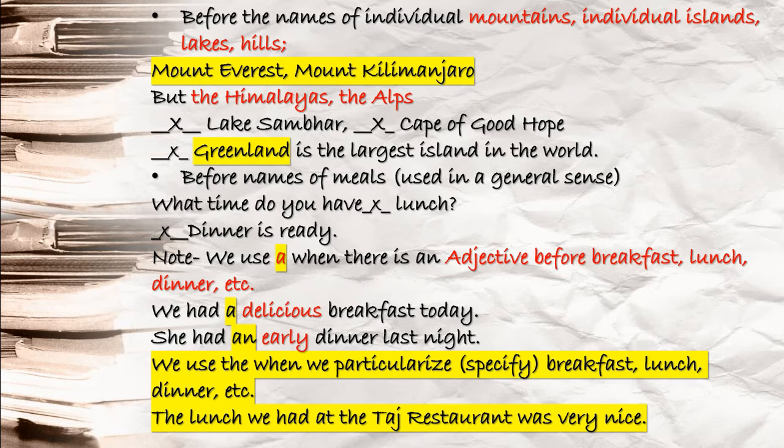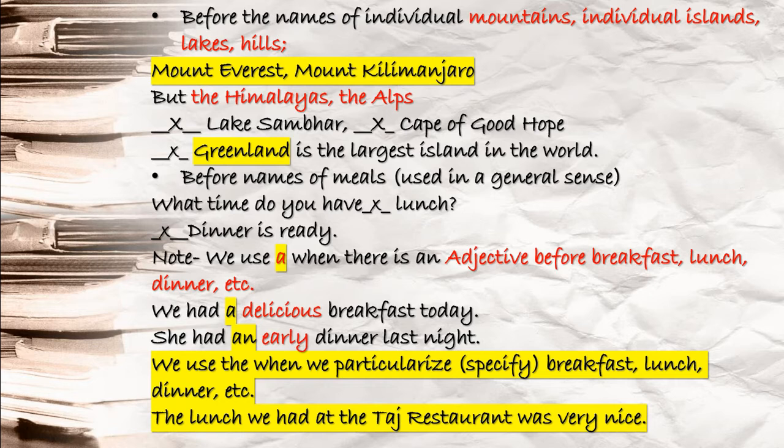But yes, the Himalayas we will write, the Alps we will write, because when we say Himalayas, actually this is a range of mountains, a group of mountains, and the same with the Alps. Lake Sambar, before that we will not write the. Cape of Good Hope, we will not write the. Greenland, you all know, is the largest island in the world, before that we will not write an article. Sri Lanka is also an island, before that also you will not write the. But yes, when you write Andaman and Nicobar Islands, at that time you write what? The. Because you are talking about a group of islands.